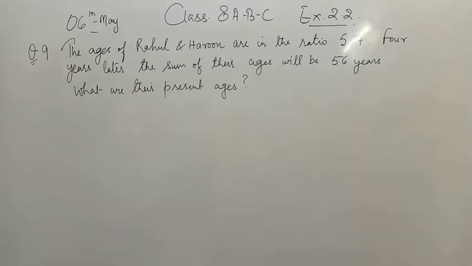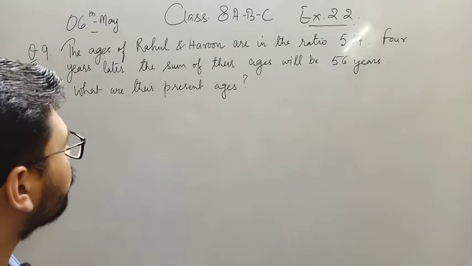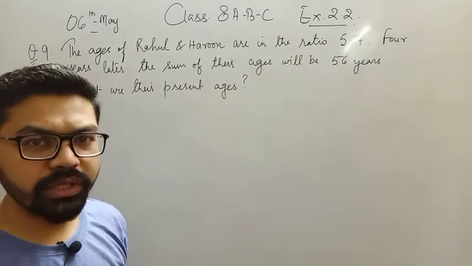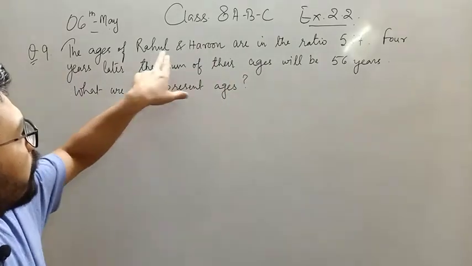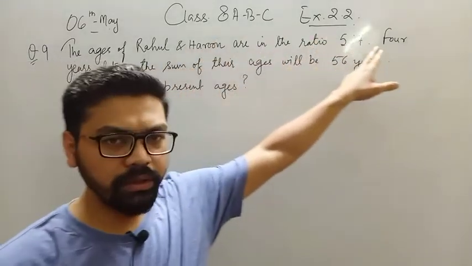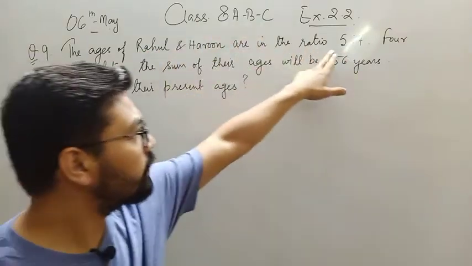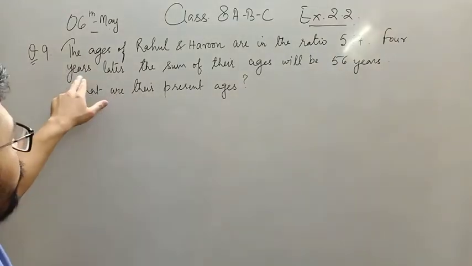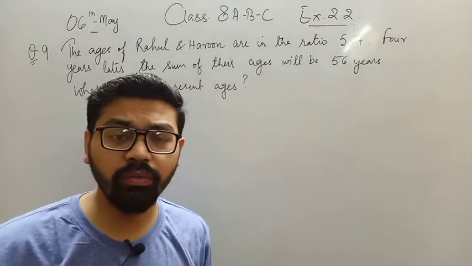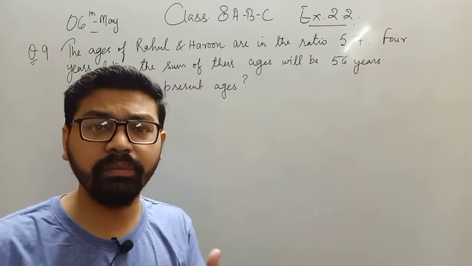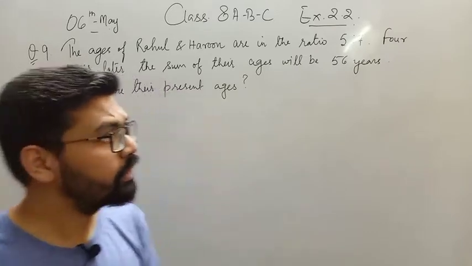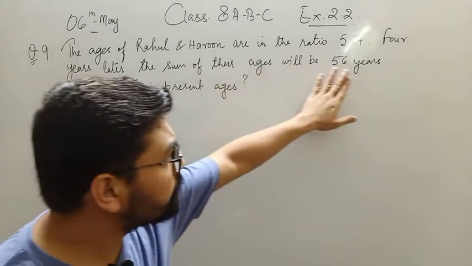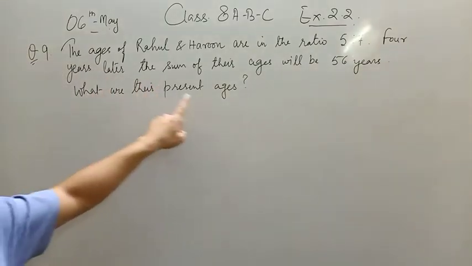Okay, the next question is: the ages of Rahul and Harun are in the ratio 5:7. That means if Rahul's age is 5, then Harun's age will be 7. Now 4 years later, how do you represent "later" in a mathematical expression, positive or negative? 4 years later, the sum of their ages will be 56 years. What are their present ages?